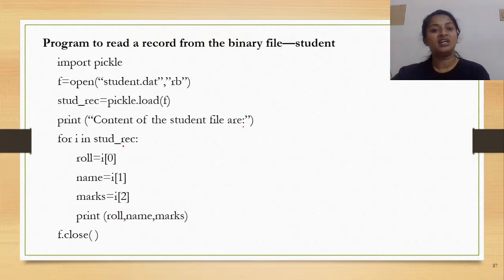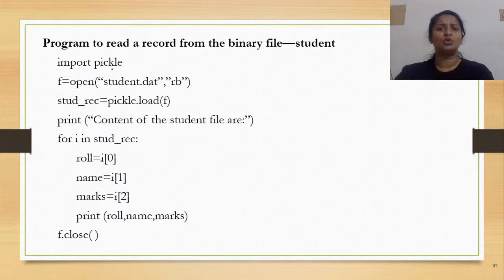So reading a record means you would have to read all the contents associated with a student. Now, what are the contents of the record? It would have the roll number, name, as well as the marks. Now, let's get to learning how to read the contents of the binary file.